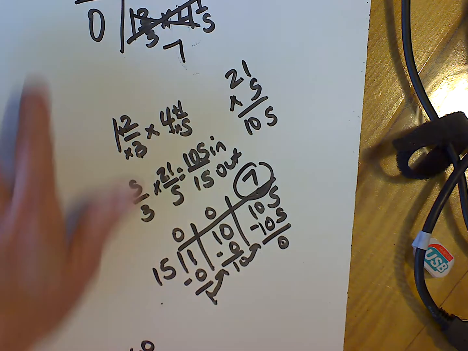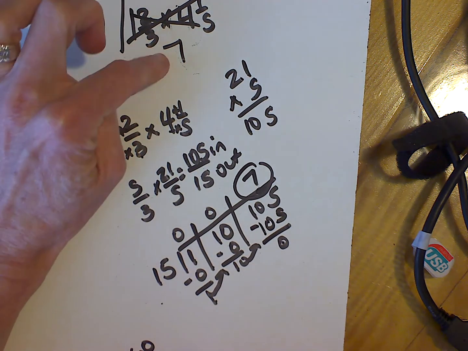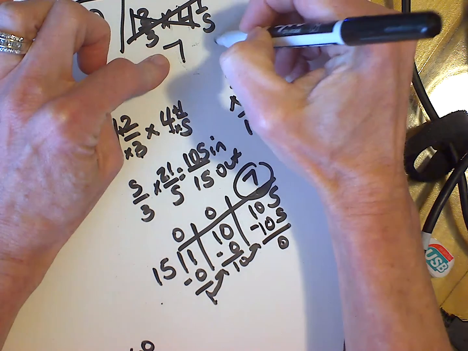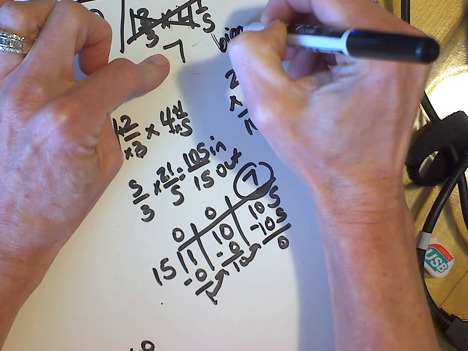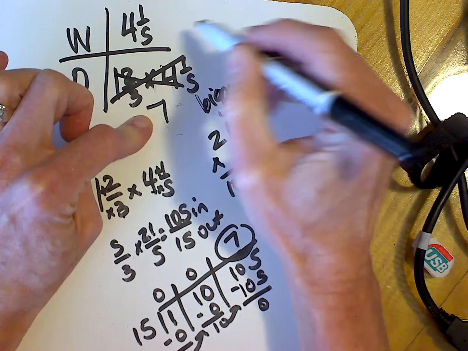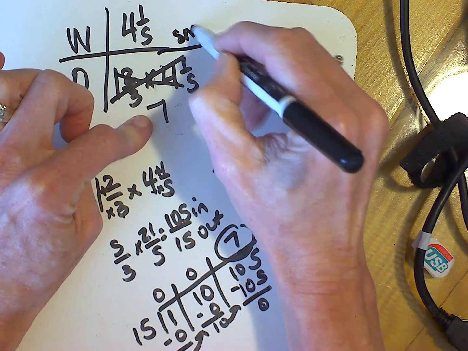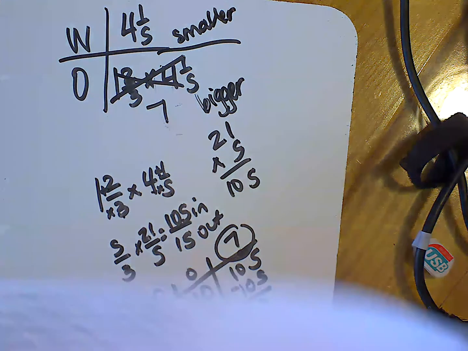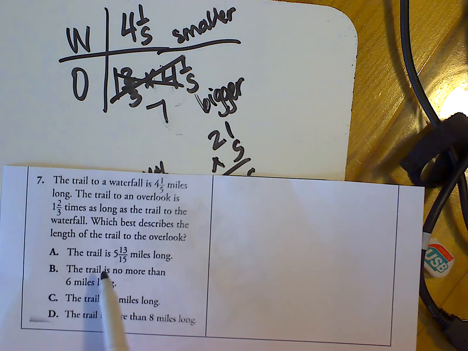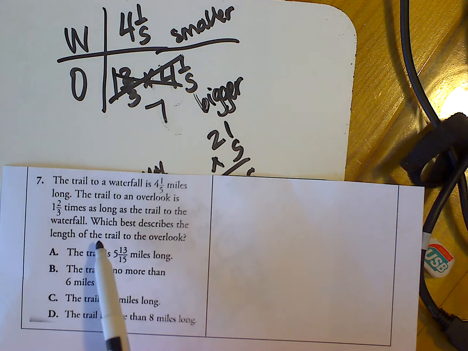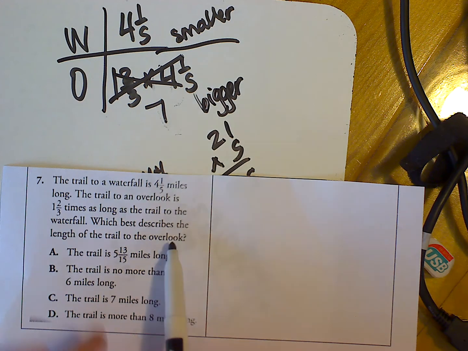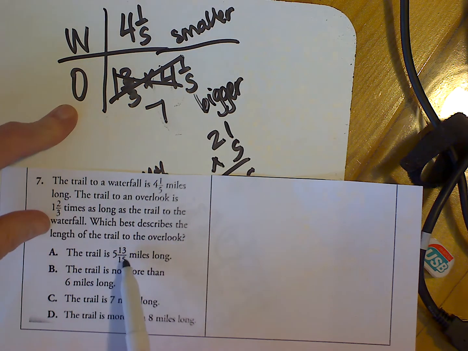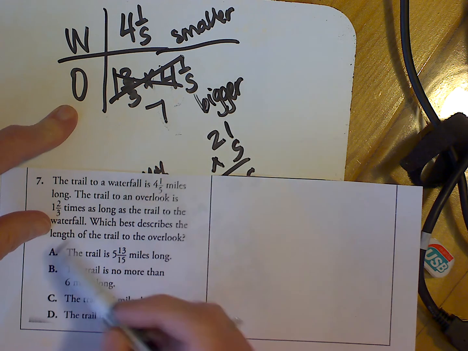So which is bigger, 4 1/5 or 7? 7 is greater, so I'm going to put some notes on here and say that this is bigger and this is smaller. And see if these notes help me. Let's go back to my question. Which best describes the length of the trail to the overlook? So I'm focusing here. The trail is 5 13/15 long. Well, that's not true because it's 7.